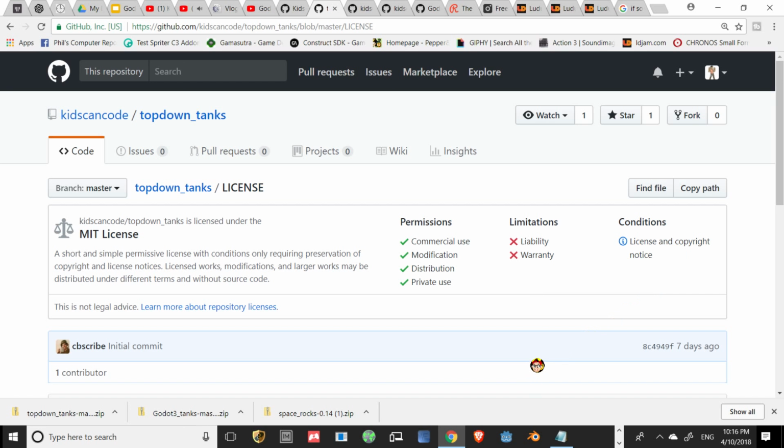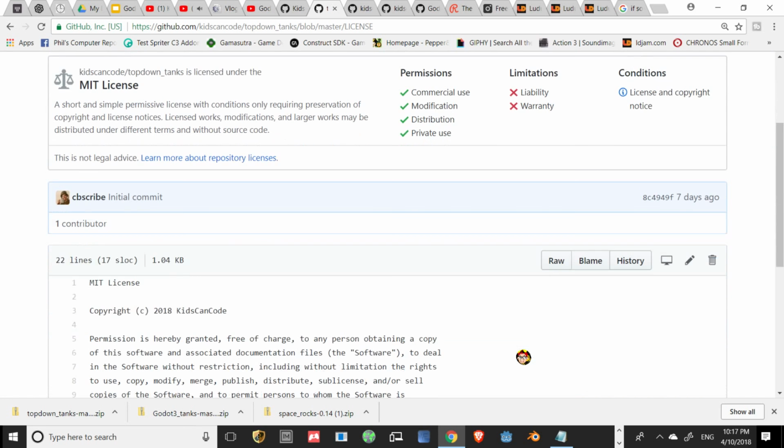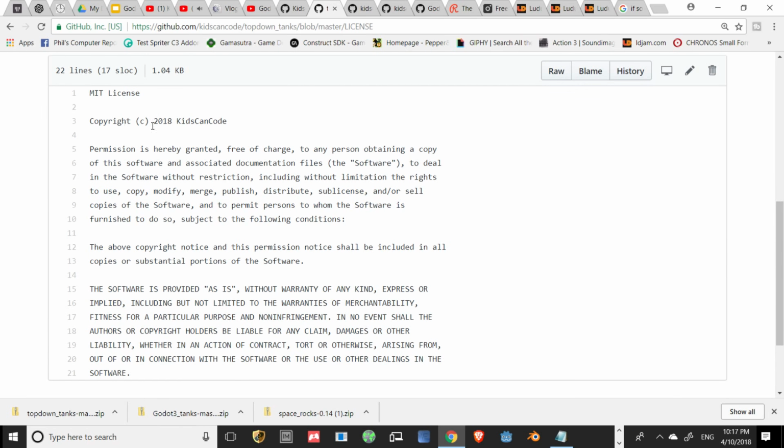Now, I really have to learn the Kids Can Code guy's name. I always just call him the Kids Can Code guy. That's who he is in my head. He's been really cool. I've interacted with him a little bit on YouTube, kind of annoyed him, so forgive me because he might watch this. But I've also interacted on the Discord and we helped somebody. I think he's an all-around cool guy, and I can understand why he's got these limitations. He wants some credit, okay? He's giving you all this permission, and so forth. There are some limitations of software, but at the end of the day, it pretty much looks like he just wants this copyright notice somewhere in your file.